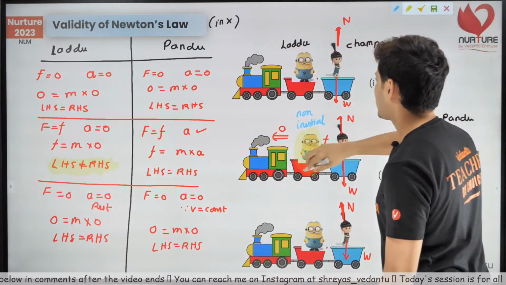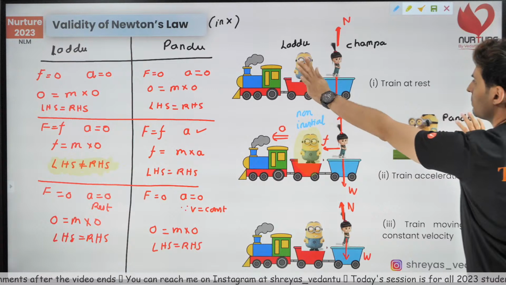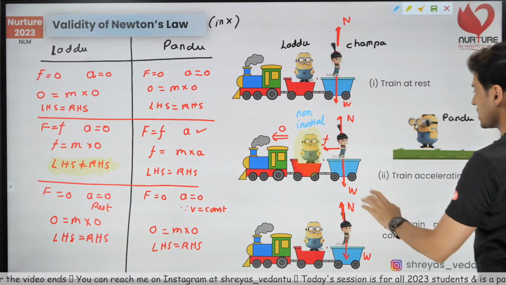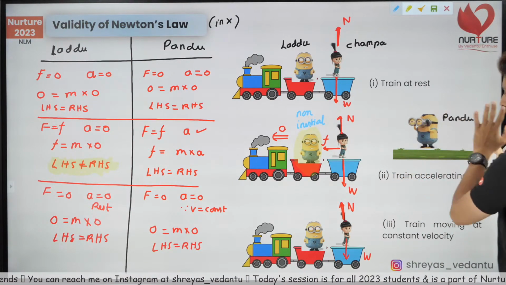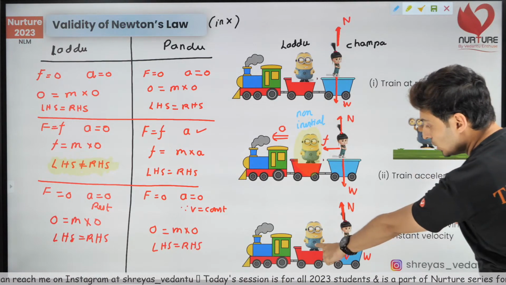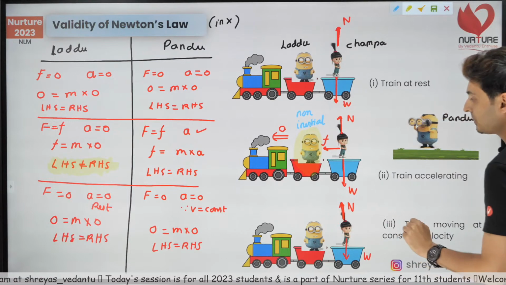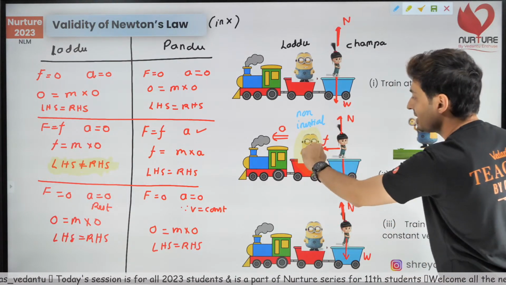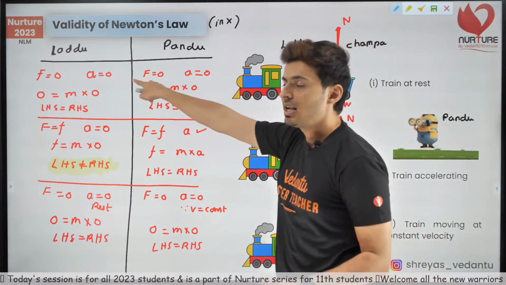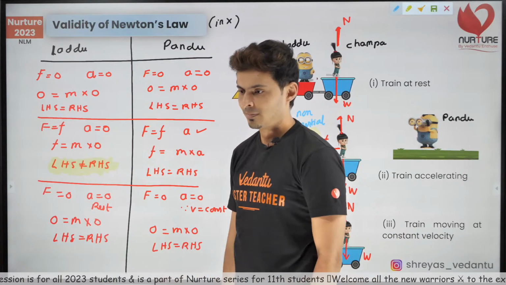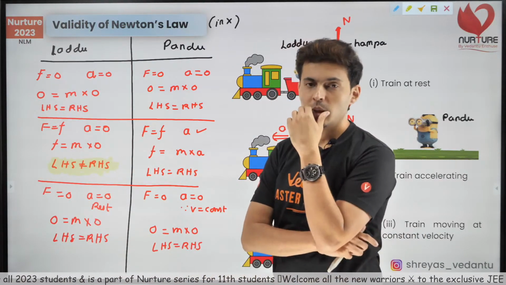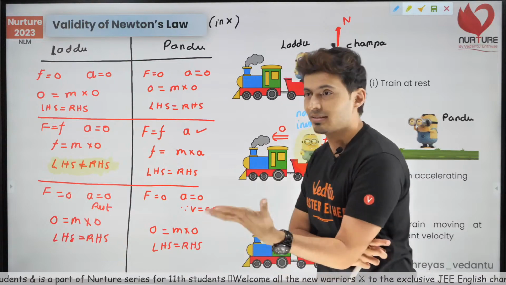In all other situations, this Laddu, this Pandu, at rest, are inertial. This Pandu is always at rest, he is inertial. Even this Laddu is moving with constant velocity, so he is also inertial. Only in this situation, this Laddu is non-inertial, and that's why Newton's laws are not valid. It's not valid. So you'll be like, oh, you must be feeling sad for this Laddu.